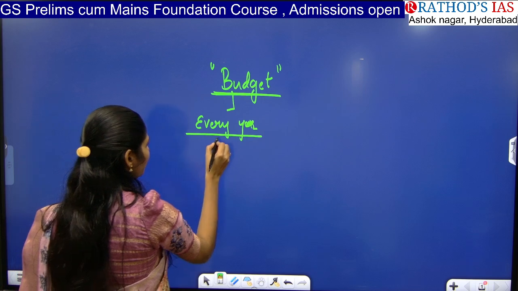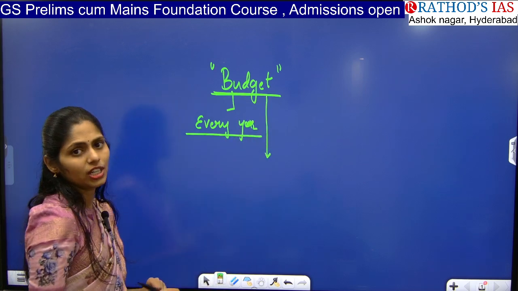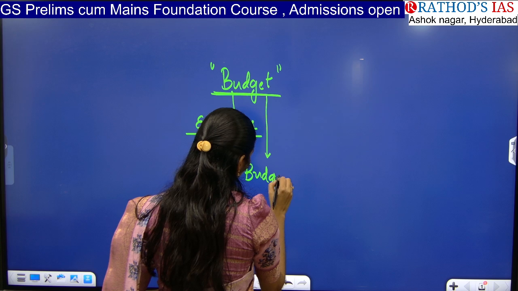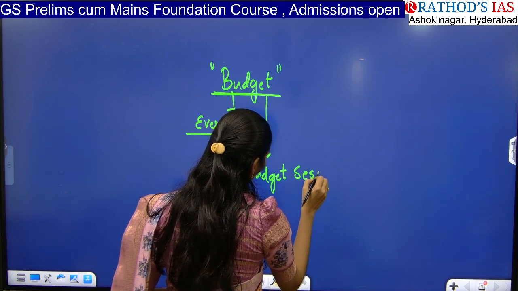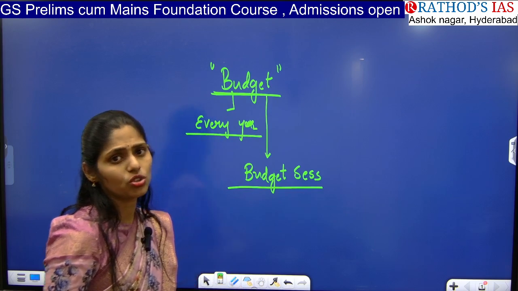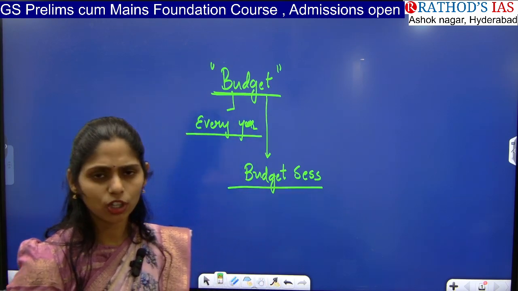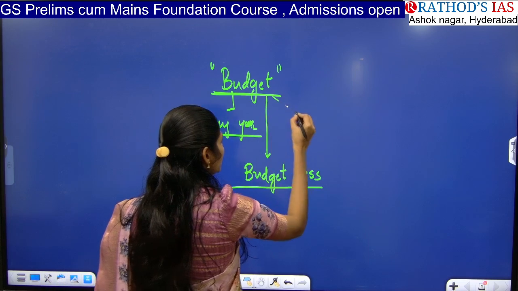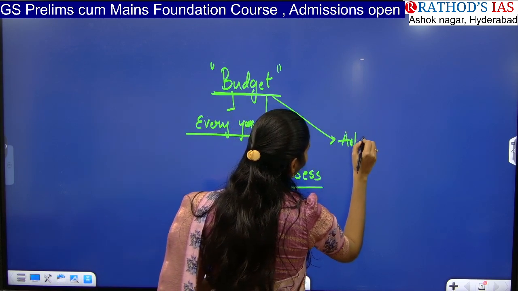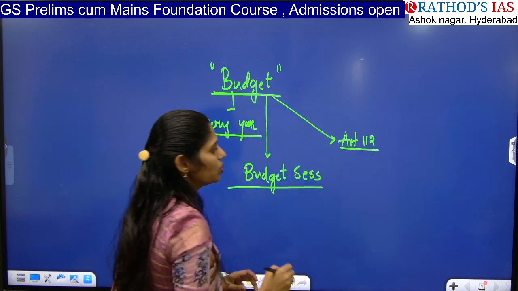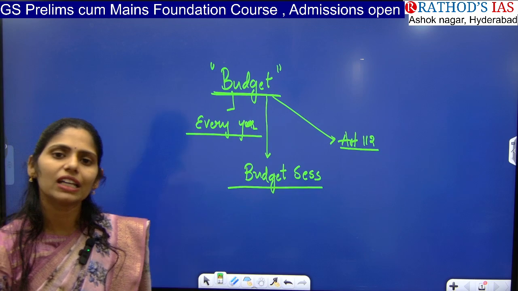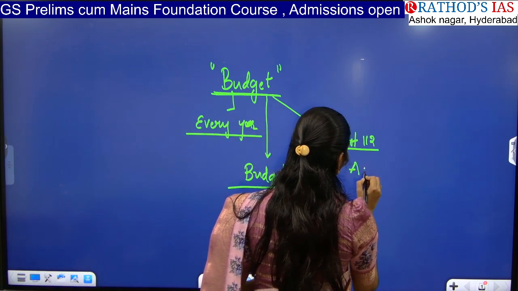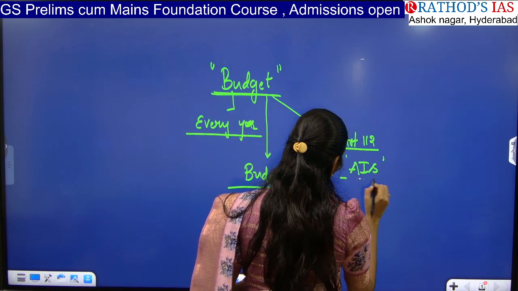For passing this budget, we have a separate session in our parliament called the budget session. It normally starts in the month of February and goes on for 3 to 4 months, based on the efficiency of the house. It is present in Article 112 of the Indian Constitution, but it is not given directly as the word budget; it is given as the Annual Financial Statement instead of budget in your constitution.